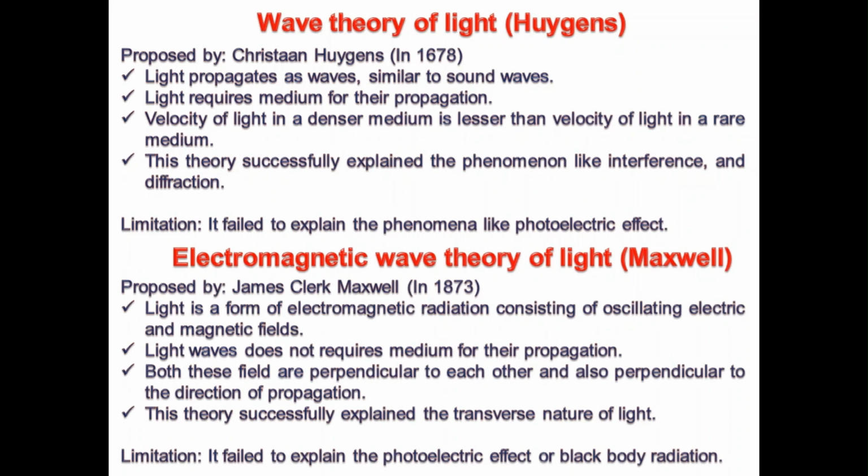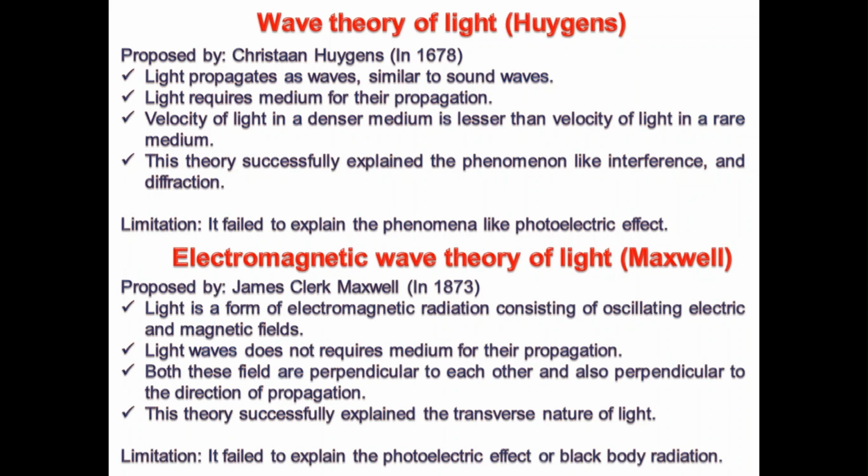He told that for the propagation of light, no medium is required. He corrected that no medium is required. But what he discovered is that light is a form of electromagnetic radiation consisting of oscillating electric and magnetic fields.